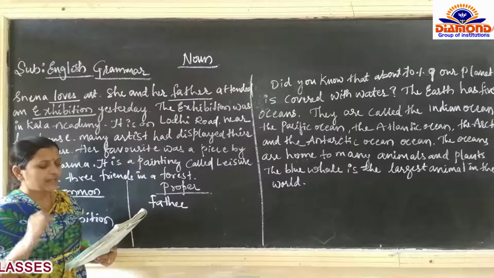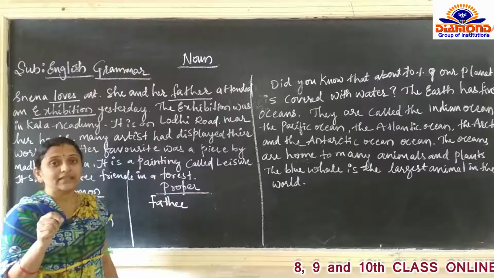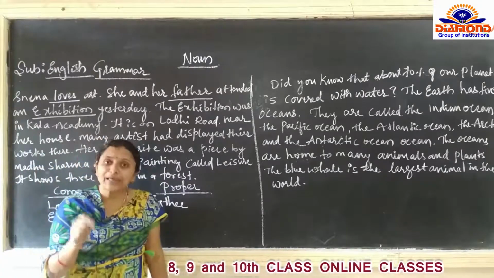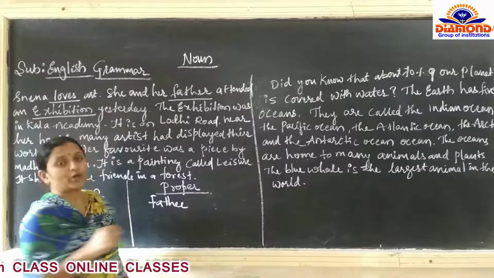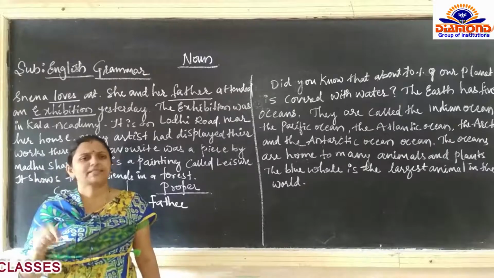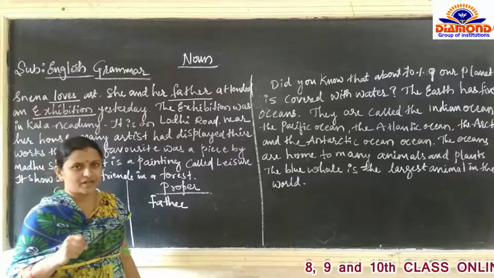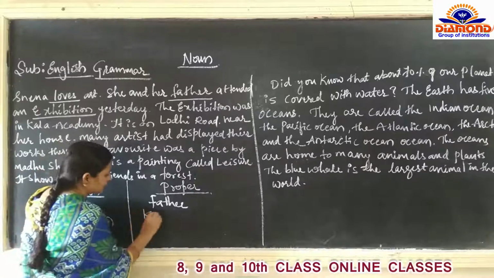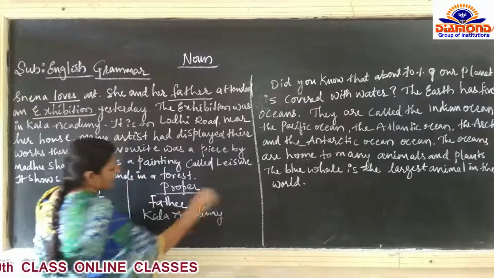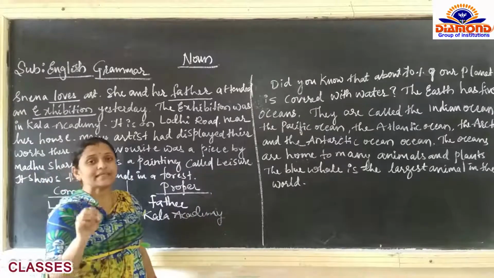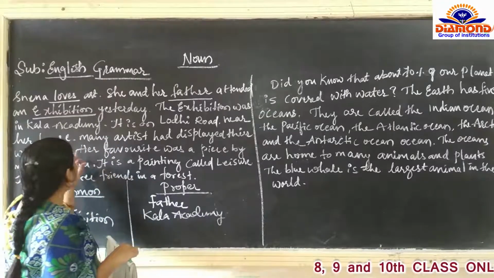The exhibition was in Kala Academy. It is the name of a particular academy. Name of a particular academy means it is a proper noun or a common noun? Particular name, it is Kala Academy. So it's a proper noun. I hope you are understanding. Kala Academy. So properly it has been called Kala Academy.